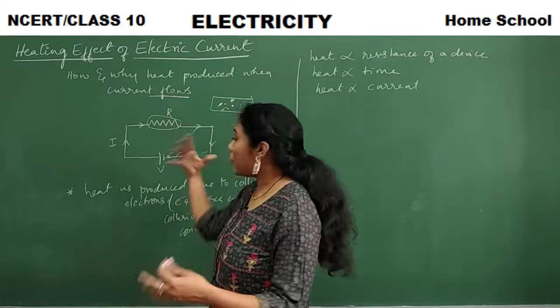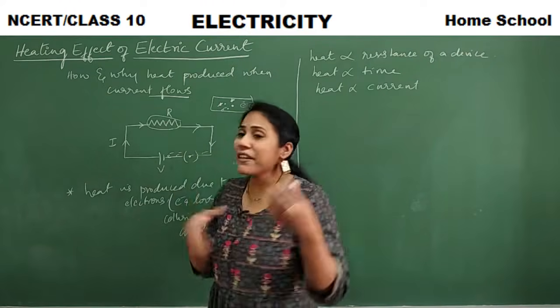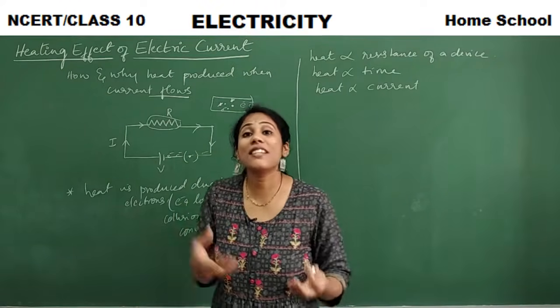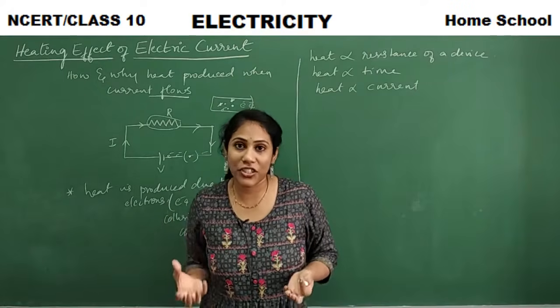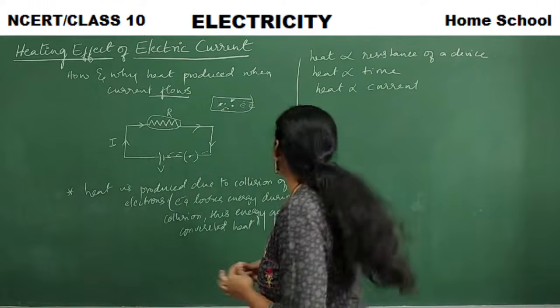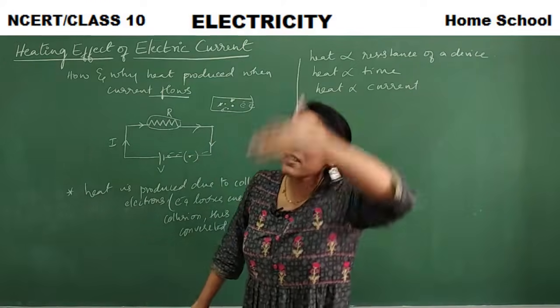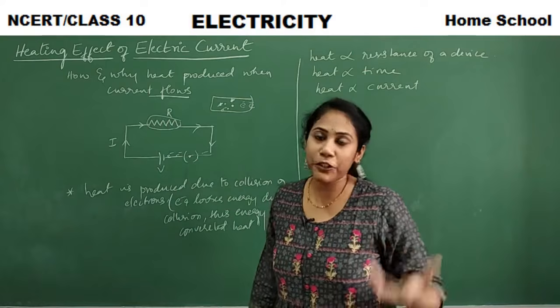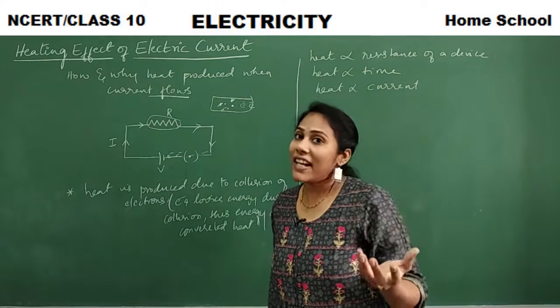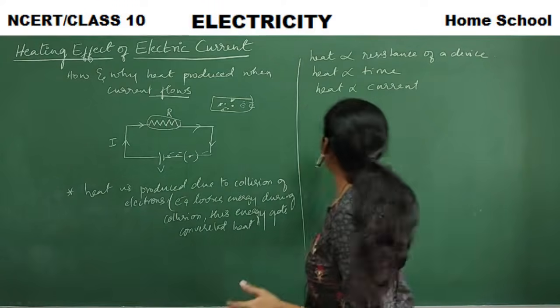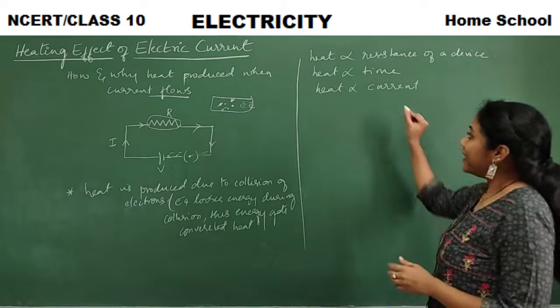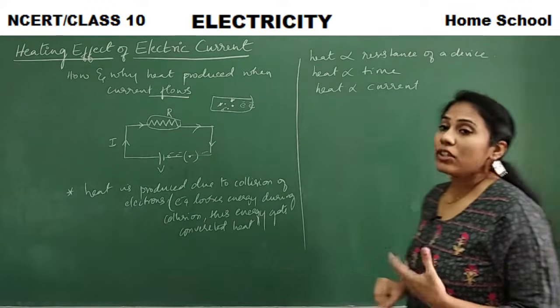When electrons are not moving, how would you observe collisions between the electrons and the heat generation? Right? So definitely the more the current flows in a device or in a circuit, the more heat is produced in that particular device or circuit.